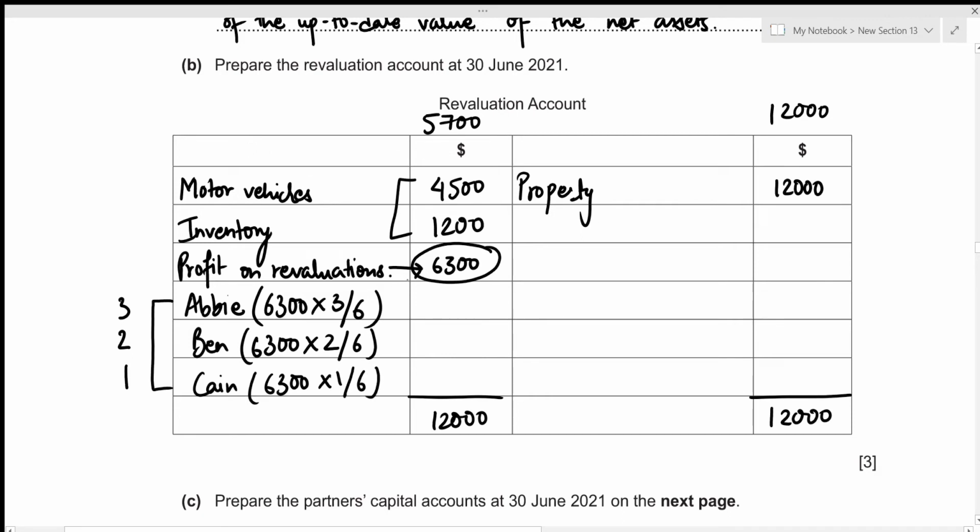So for Abby, that's going to be 6,300 times 3 by 6, which will be 3,150. For Ben, that's 6,300 times 2 by 6, which will be 2,100. And for Kane, that's 6,300 times 1 by 6, which is 1,050. Alright, this concludes the second part. Now we can move to the third one.